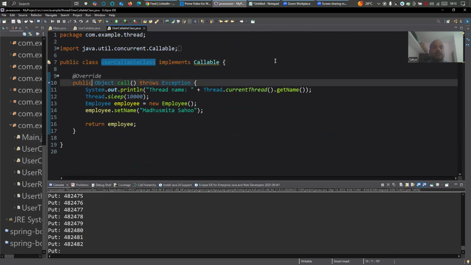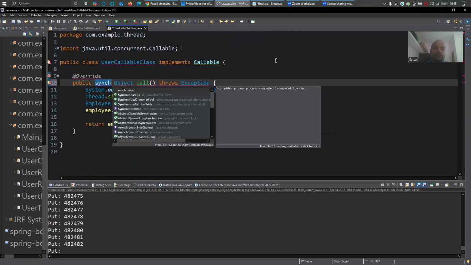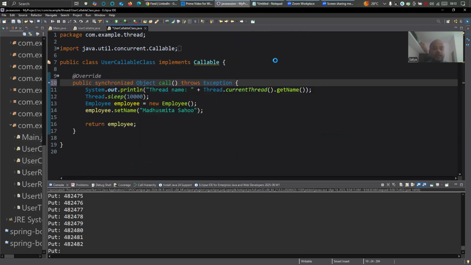You see, there is something called the synchronized keyword. If you write it in front of the method, public synchronized Object call throws, then any other thread cannot access this call method while one is executing it. I will show you this now. Hold on.